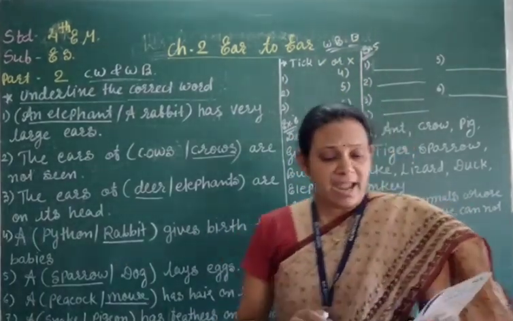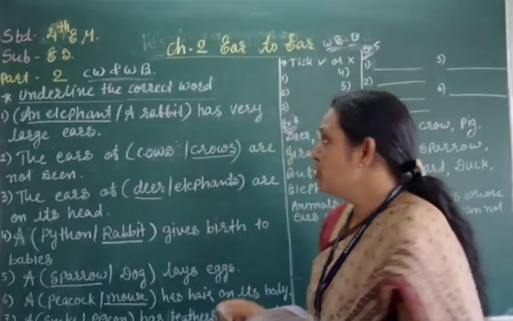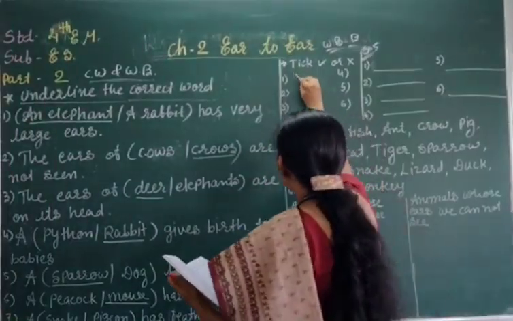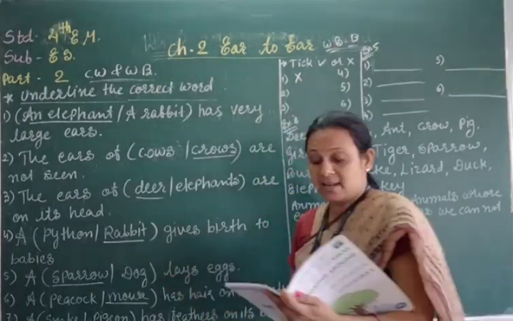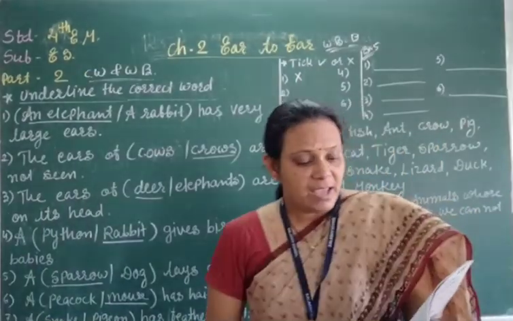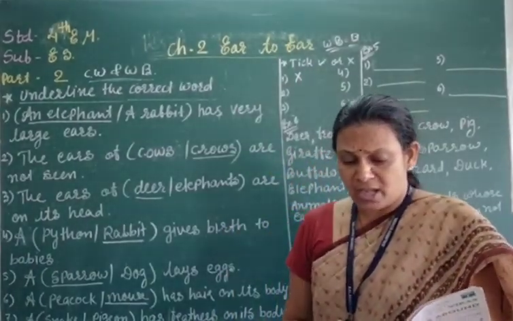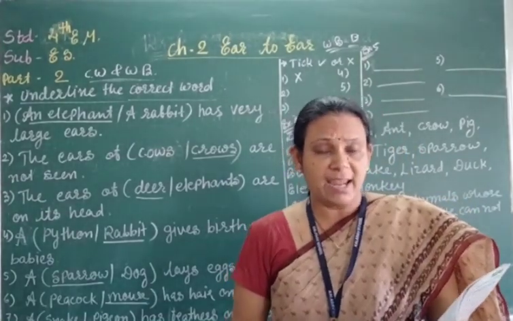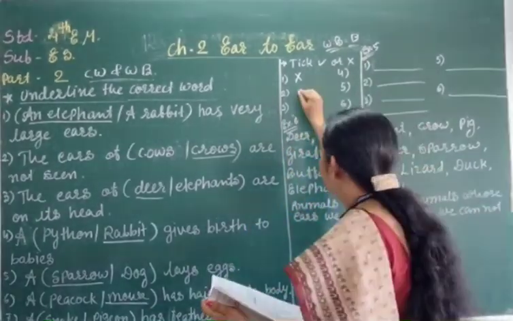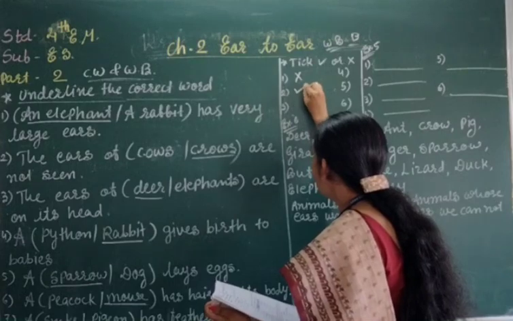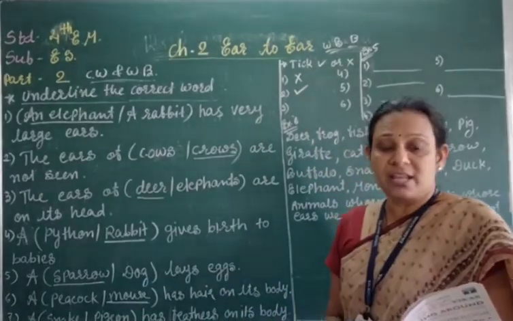First number, a snake gives birth to babies? No, it is wrong. A snake lays eggs, right? Second number, hair is not seen on the bodies of animals that lay eggs. Yes, it is right. The animal that lays eggs has feathers on its body, right?